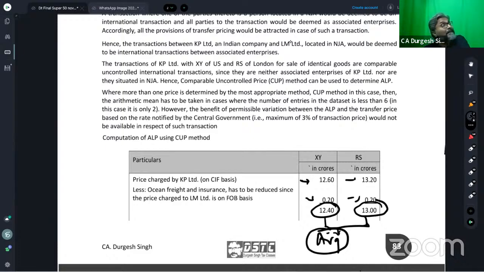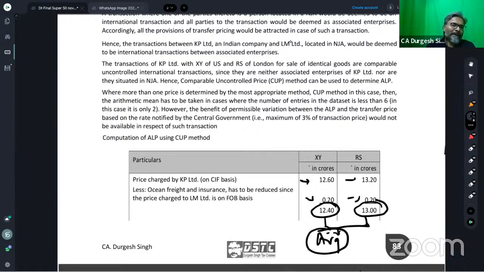If it is not exceeding 3%, then we ignore the difference and we go with the transfer price. But if the difference is more than 3% of the transfer price, then, students, we will reject the transfer price and we will consider the ALP as final, and on that basis the conclusion has to be drawn. Is that clear to all of you, students? All of you are clear with this one?